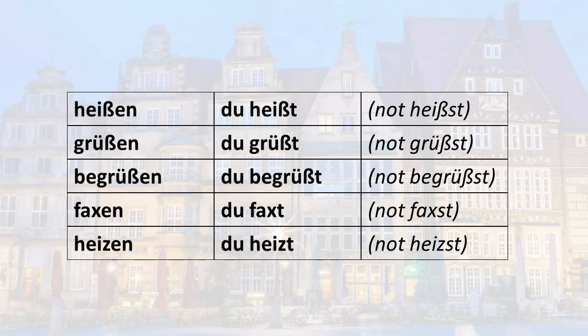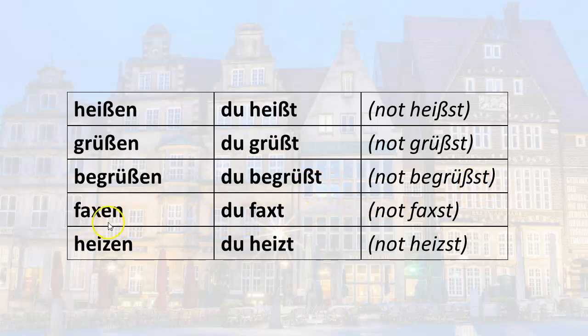This happens with other verbs like heißen, remember? We say du heißt, not with a scharfes s and then an s, so just simply a t, you add a t here, du heißt, your name is. Grüßen, to greet, du grüßt, you greet, not grüßt with the scharfes s and then the s. Begrüßen, grüßen is to greet, begrüßen is like to greet but also to welcome. So think of grüßen as just a quick hello, and begrüßen is a hello, but the person also makes you feel welcome. Okay, so with the du it would be du begrüßt, not with the scharfes s and then the s.